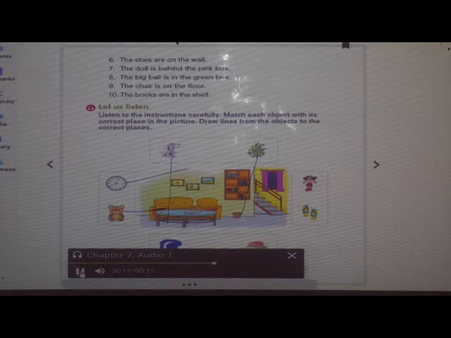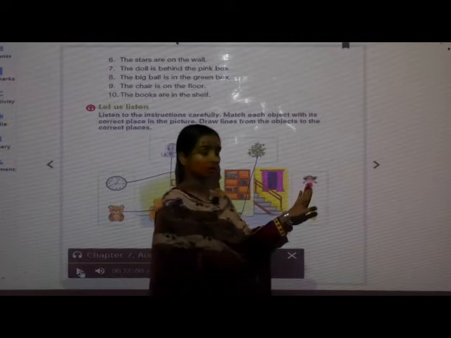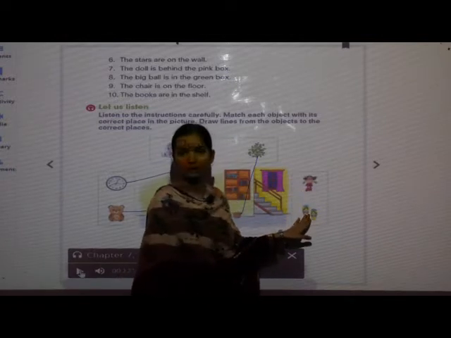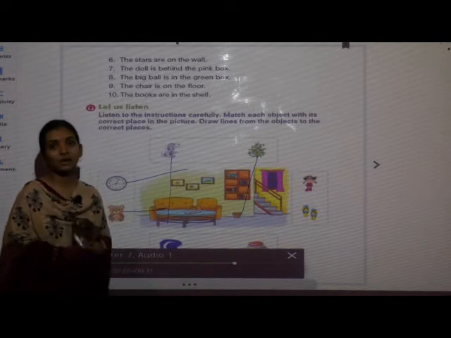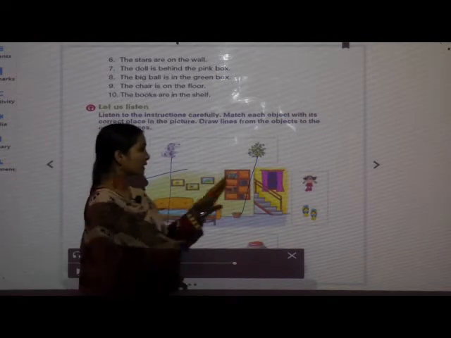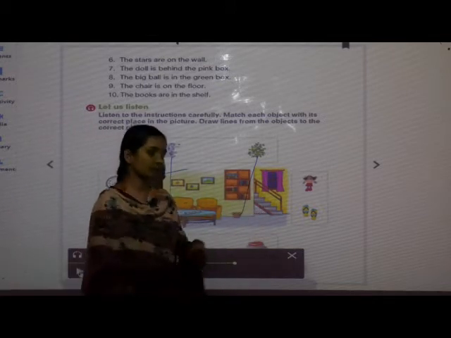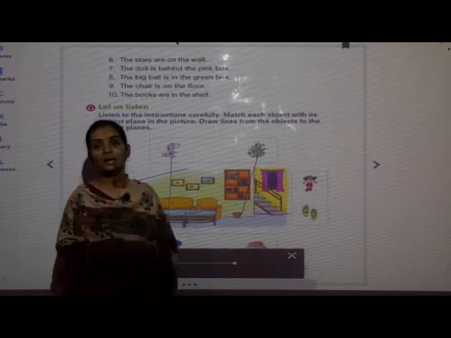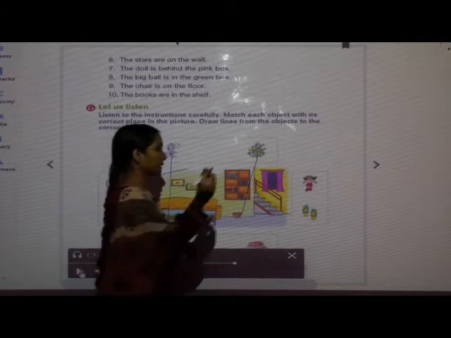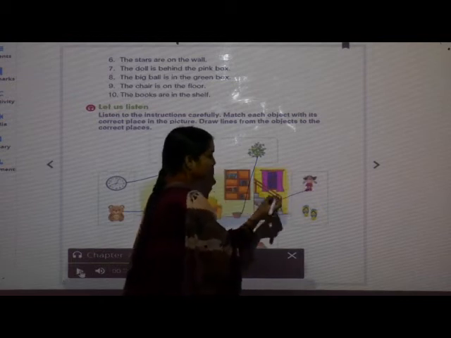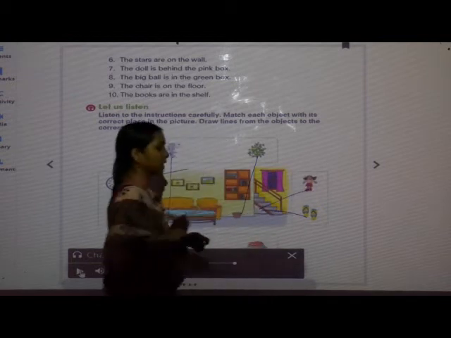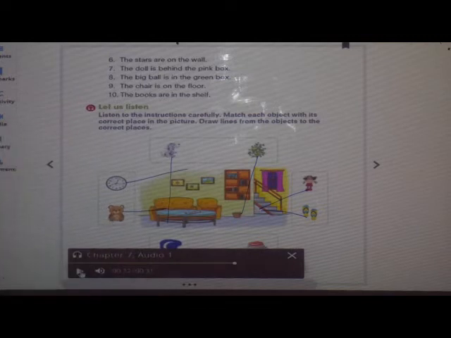Place the doll and the pair of slippers under the stairs. Now what do we have to do? We have to place this doll and slippers under the stairs. Where are the stairs, children? Are you able to see stairs in this picture? Yes, this is a stair. And we have to place the doll and slippers under the stairs. So, here is the doll and here are the slippers. Like this, we have to keep the doll and slippers under the stairs.